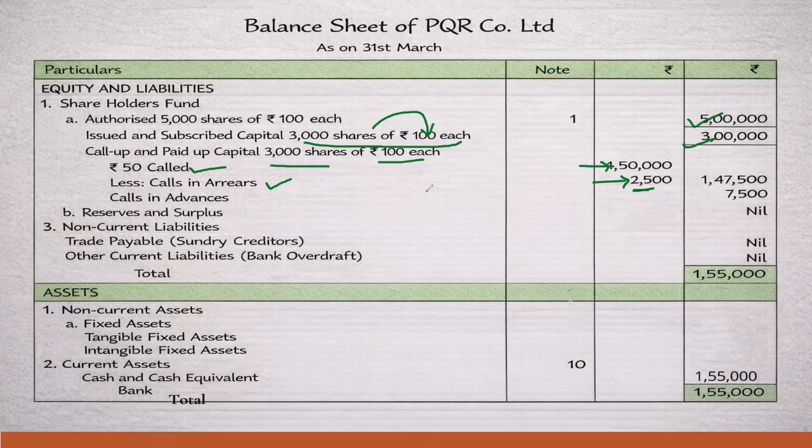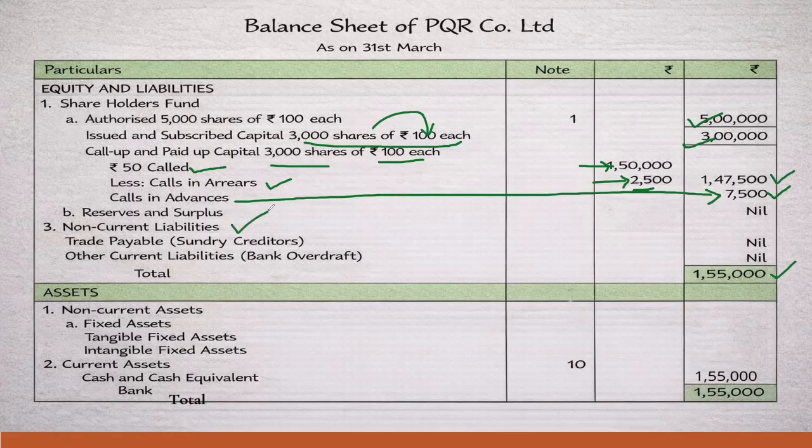So the amount they have actually received is 1,47,500. One shareholder is paying in advance, so this will be added. 1,47,500 they have received till the first call, and as one shareholder is paying in advance, 7,500 also they have received. So totally 1,55,000 they are holding as capital, and that we have to consider.